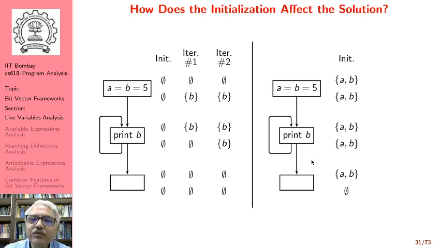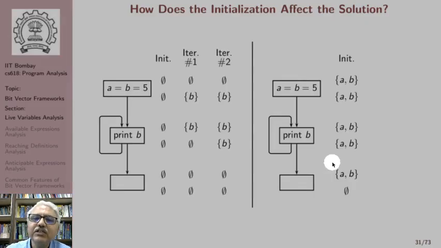When we start with universal set, note that this initialization is not for the boundary info. Our boundary info still remains empty set, and the role of boundary info will be discussed when we discuss available expressions analysis. For now, let's assume that boundary information remains empty set for live variables analysis. However, at all other places, all other data flow variables are initialized with a universal set. For this particular program, the universal set is A, B.